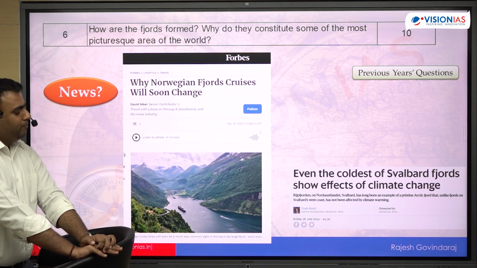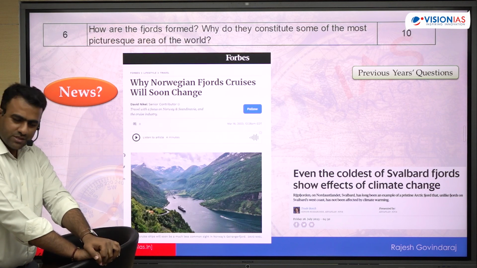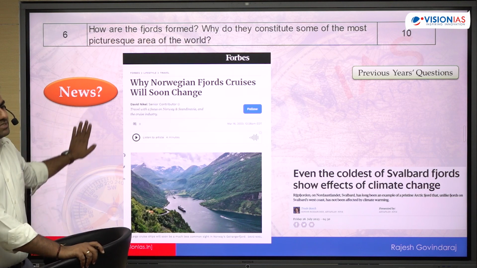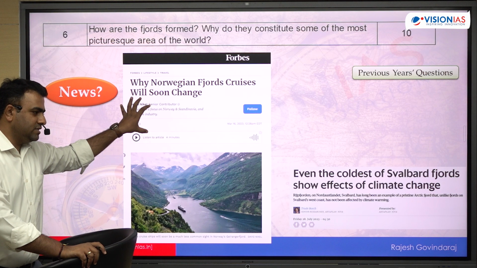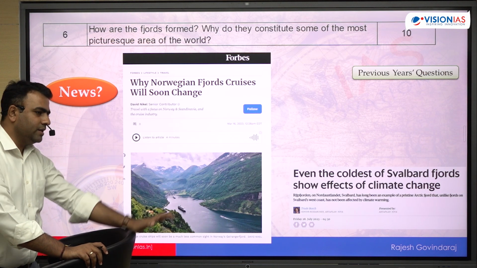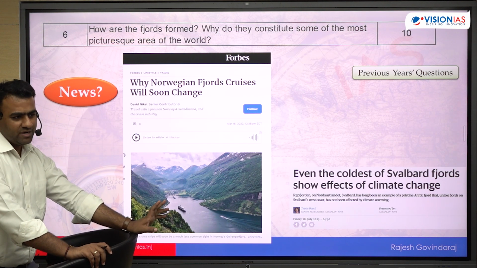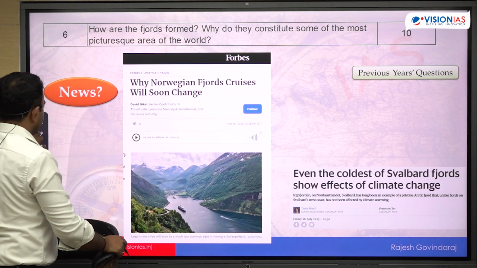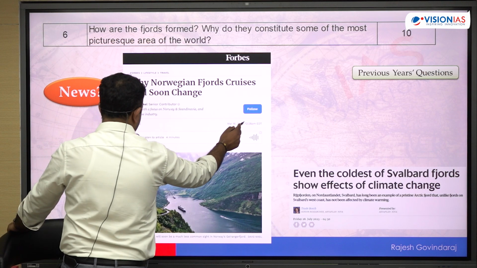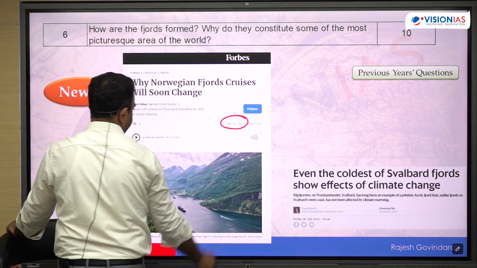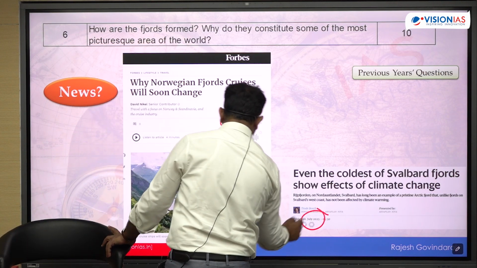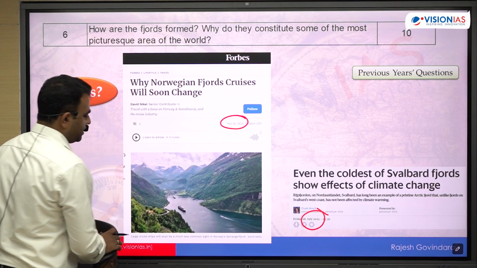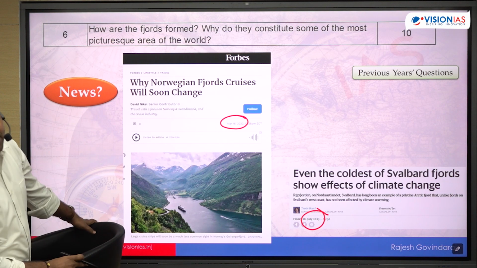However, how to tackle these kinds of questions? I told you, you should know the prerequisites. Why has this been asked? These fjords have recently been in the news on many occasions because of climate change and global warming. I've got one or two articles for you. Look at the date: this is March 2023. This is July 2023. Of course, they are not in India. It won't be in the news in India because India doesn't have fjords.